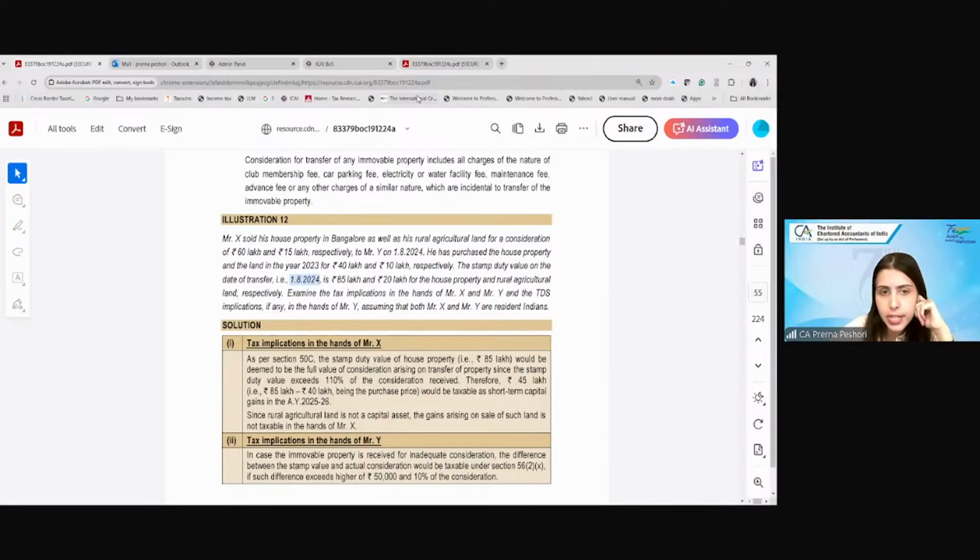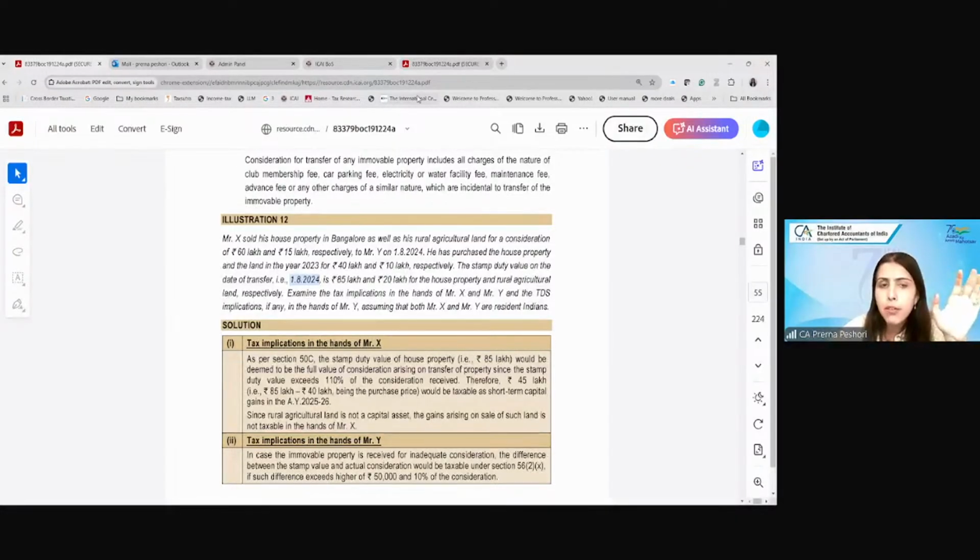No, because it's not a capital asset. And 56(2)(10) says that if the property is received for inadequate consideration. Now, property means a capital asset. So rural agricultural land is not a capital asset. So 56(2)(10) is not applicable.